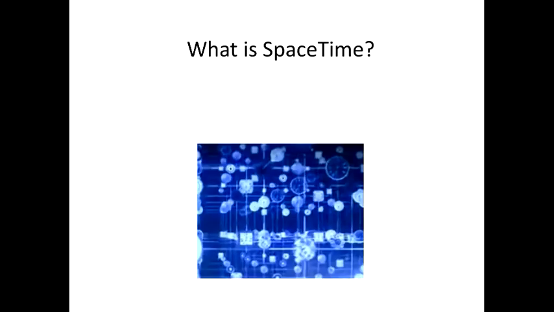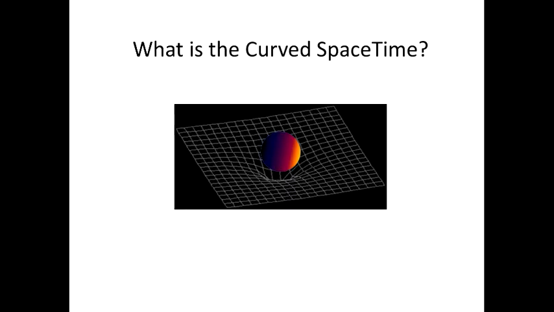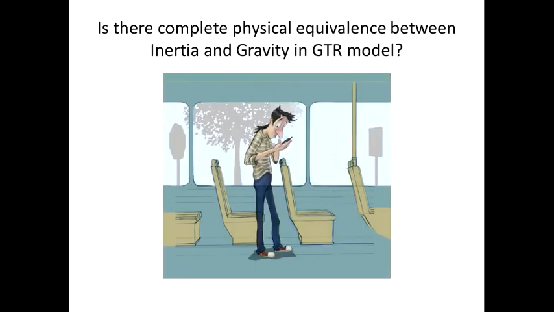Does it look like a space stuffed with clocks? Or like a rubber trampoline curved with a massive ball? The four-dimensional space-time continuum is something unimaginable. In our three-dimensional space we cannot imagine something four-dimensional. It exists only on paper in the math formulas. And now we can ask a question: is there complete physical equivalence between gravity and inertia in Einstein's model?